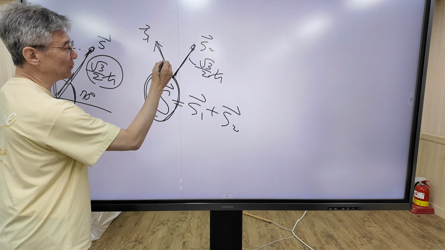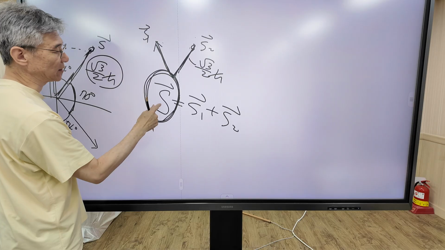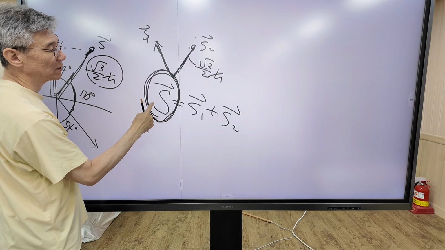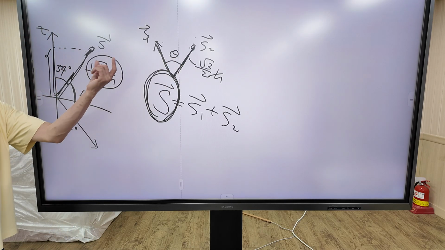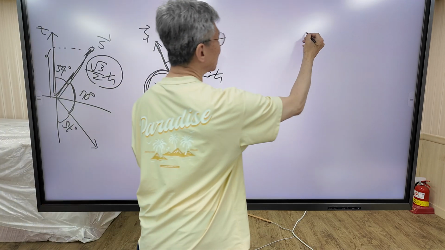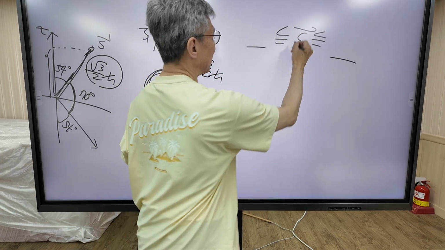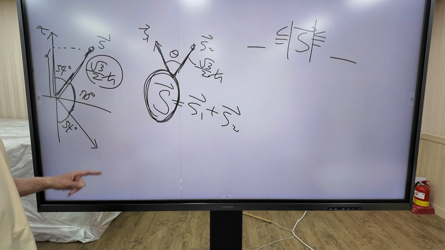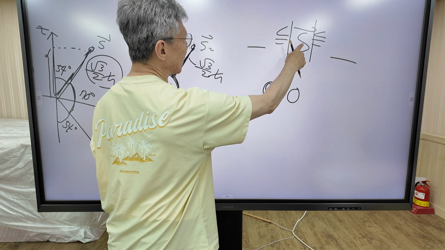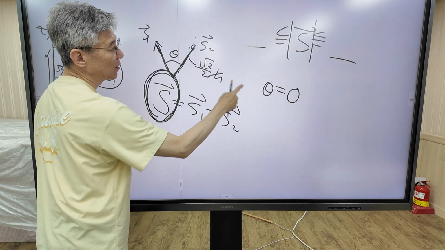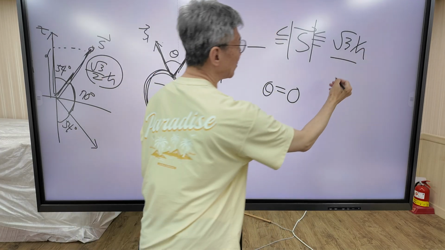But even if we know the length of this vector, we cannot tell the magnitude of the s vector, because the length of the total spin vector s depends on the angle between the two vectors, theta. But we can calculate the maximum value and minimum value of s. When theta equals 0, parallel, what is the maximum value of the s magnitude? When theta is 0, the maximum value is square root 3 over h bar. This is the maximum value.